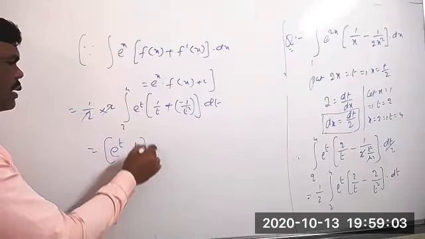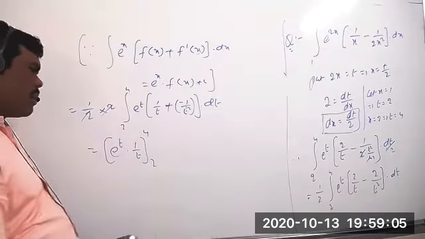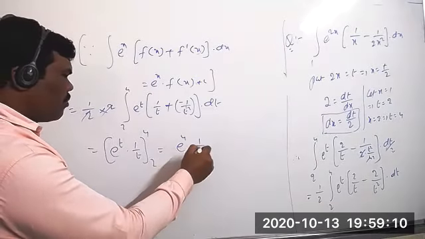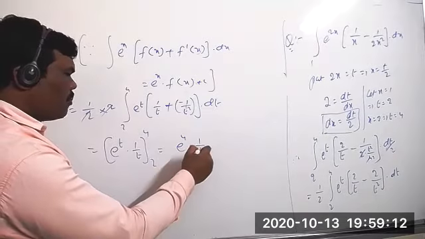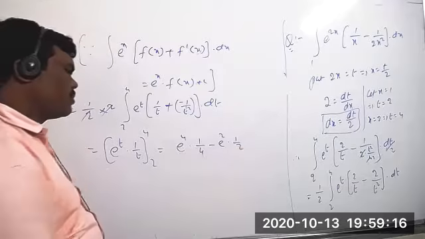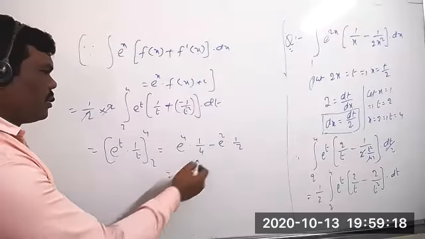The limits will be 2 to 4. So upper limit minus lower limit: e power 4 into 1 by 4 minus e square into 1 by 2. Now what is common?